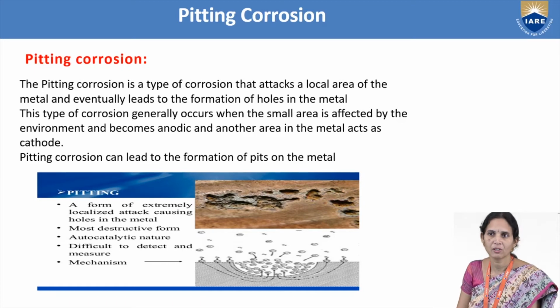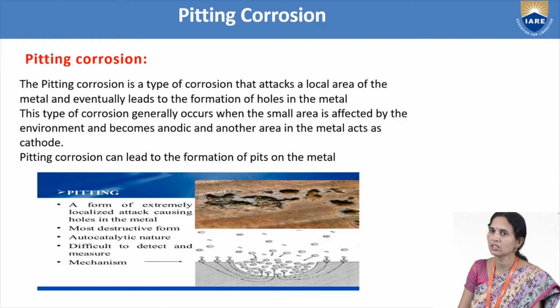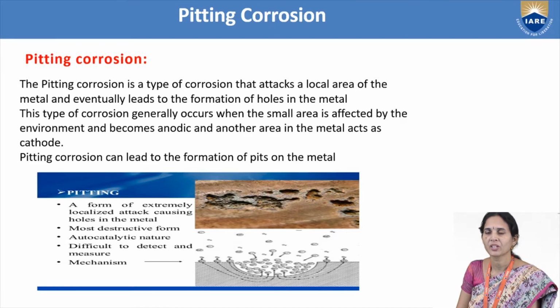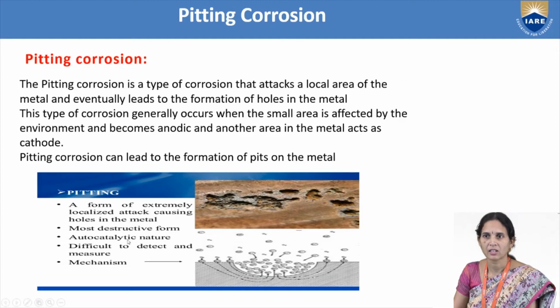Then the anodic part will undergo corrosion, the cathodic part does not undergo corrosion. The second type is galvanic corrosion. When two dissimilar metals are exposed to the environment, one metal will undergo corrosion, the other metal does not undergo corrosion, it will undergo reduction reaction and act as cathode, it will be protected.